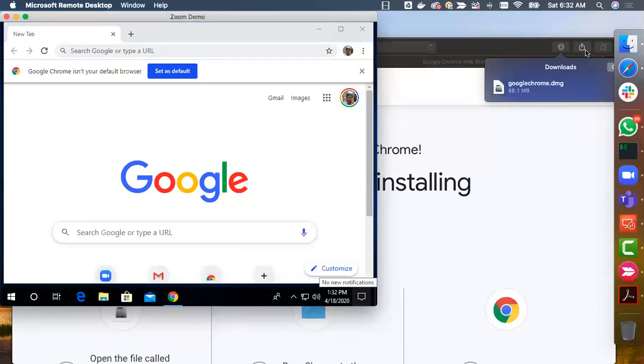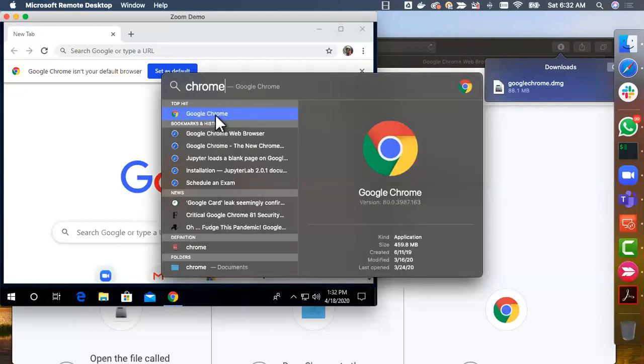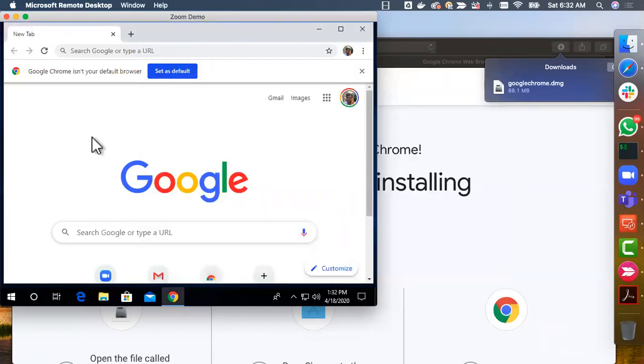And also on the Mac, if you want to open Chrome for the first time after the installation, you can go to the Spotlight search and search for Chrome. Then you can open Chrome, which is already available on this Mac. Okay, this is how you can open it once you install it for the first time. If you are using Chrome very frequently over Safari, it makes sense to keep it. I use Safari on my Mac, I don't use Chrome. That's why Safari is here and Chrome is not in the list.